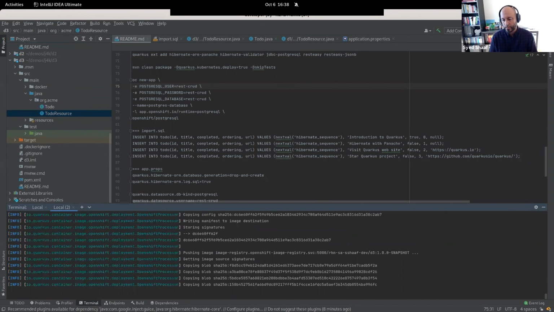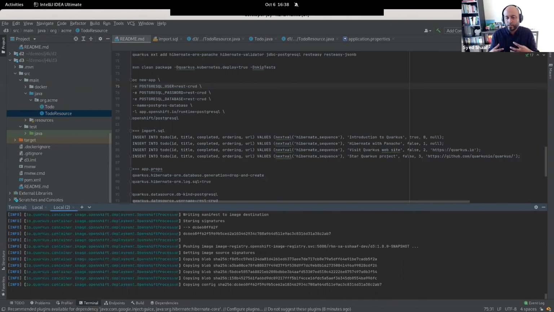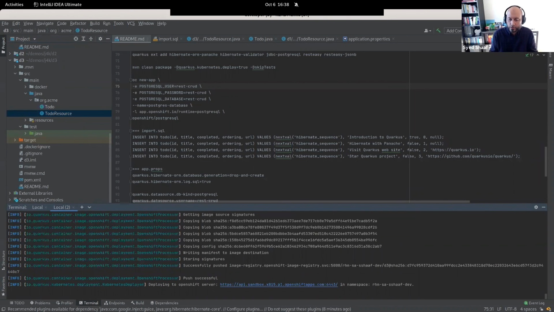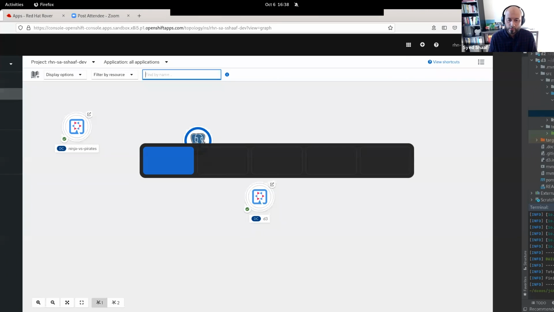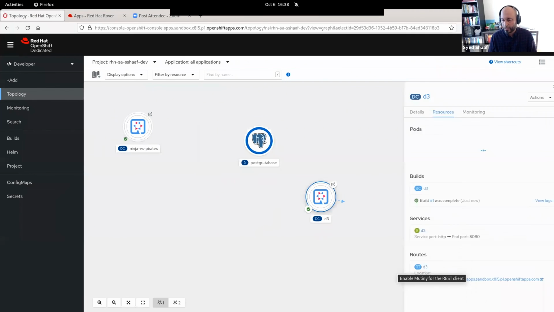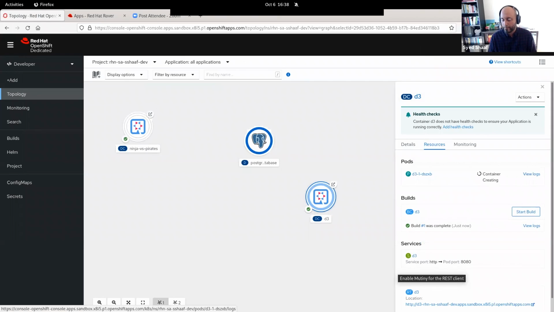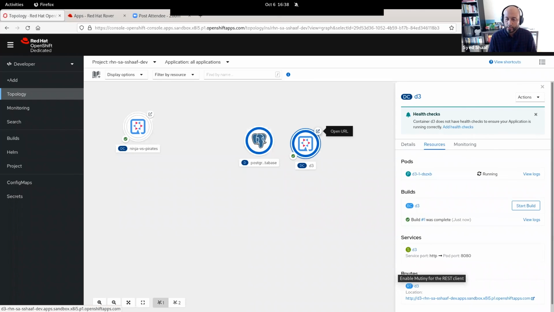And of course, the Quarkus live reload experience understands that I'm adding extensions, understands that those extensions need specific parameters, and it also takes care of those parameters as well. So here you will see that my application will start to come up, and let's just wait for it to run. Here you go. It's running.